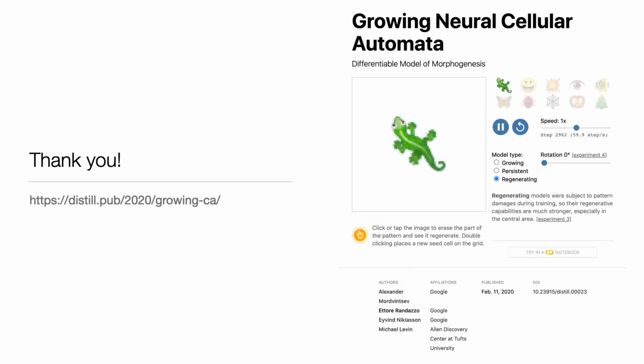The details of the neural cellular automata model are available in our Growing Cellular Automata article at distill.pub. The subsequent experiments shown here will be covered in the upcoming publications.